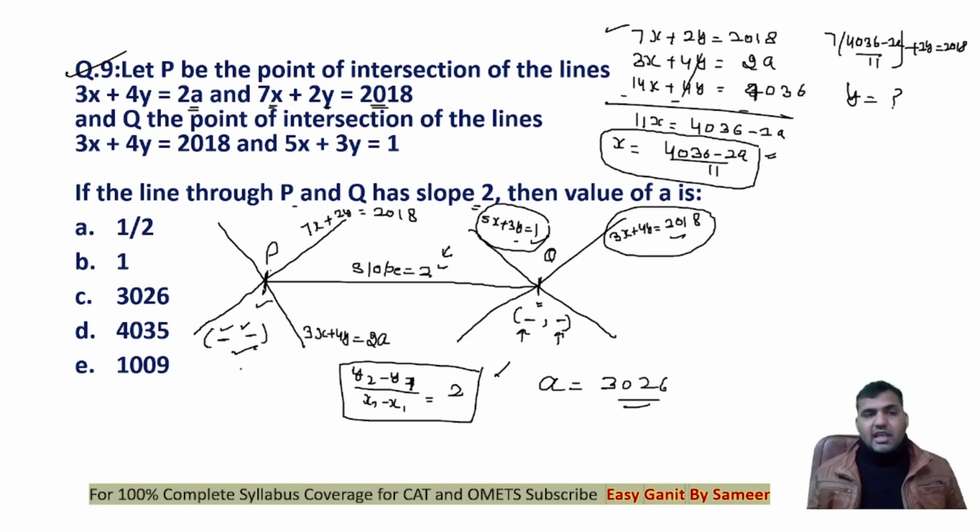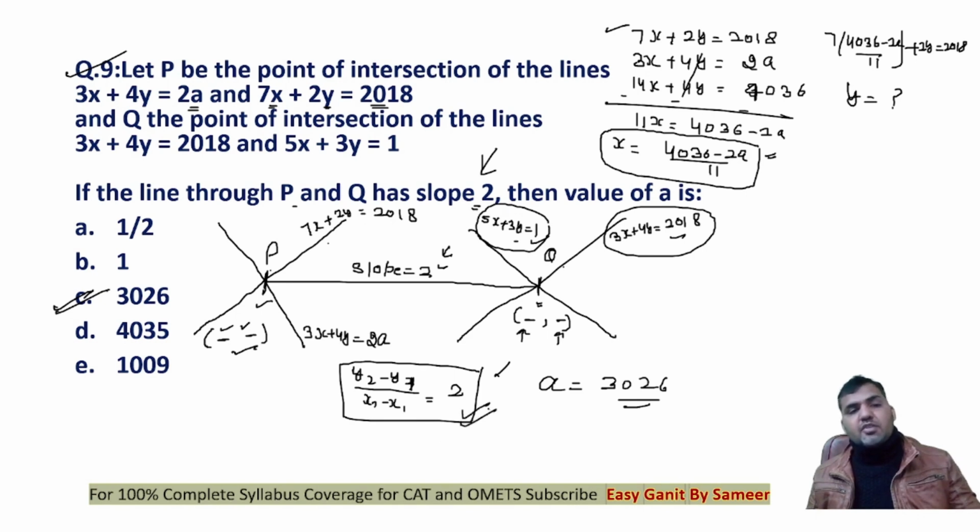I'm sure you can do the calculation part by yourself, right? It's just a calculation that you have to do. It's a lengthy, complex calculation, right? But there is nothing conceptual that we can learn much from this. You know how to find out the point of intersection of these two lines, and then simply apply the formula of slope to get to the answer, option C, 3026.